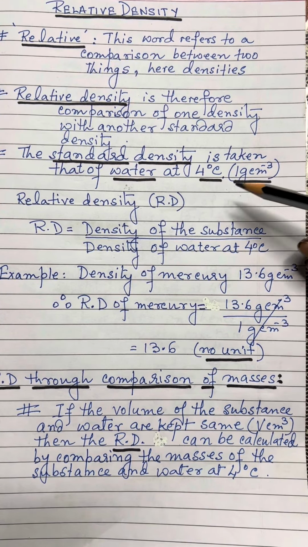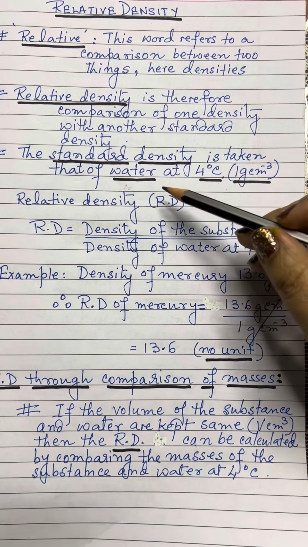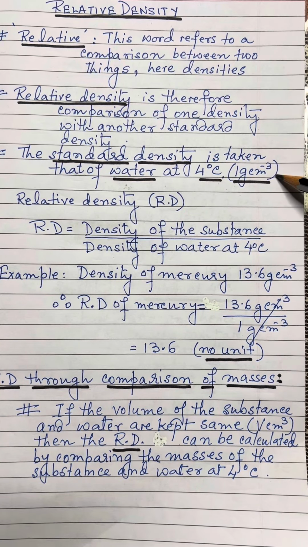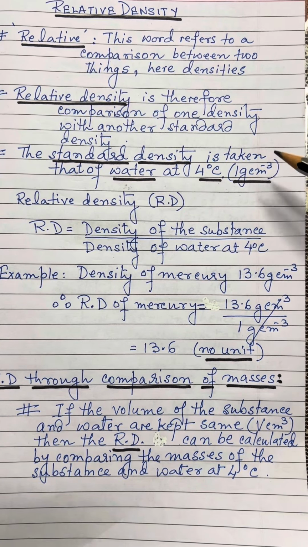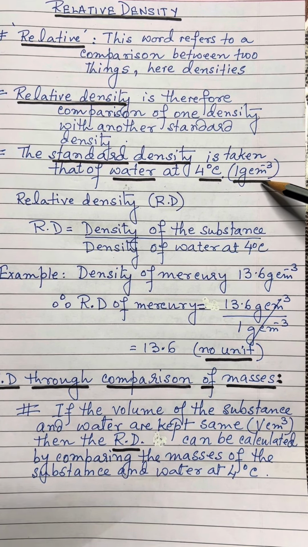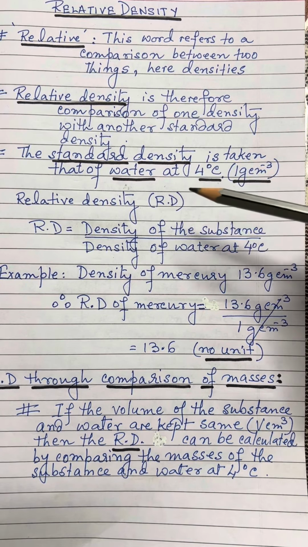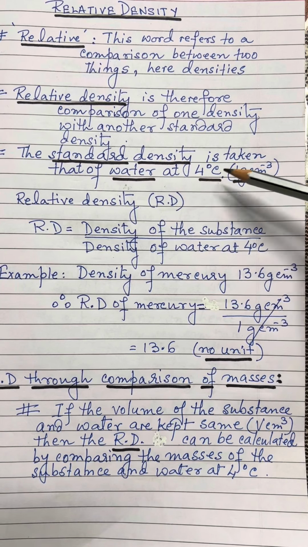Why is it taken as a standard density? Well, at 4 degrees Celsius, the water's density is 1 gram per centimeter cube. That means it occupies 1 centimeter cube of volume or space when the mass is 1 gram. Also, water is easily available everywhere. So, the standard density is taken as that of water at 4 degrees Celsius.